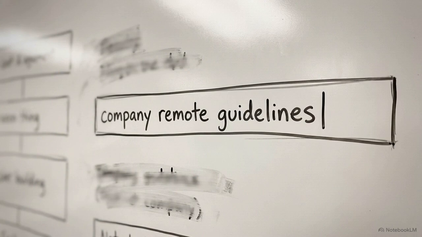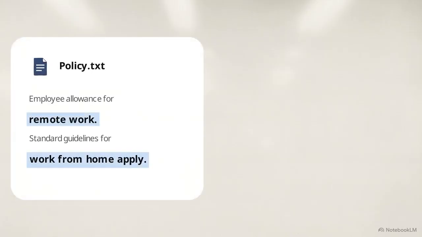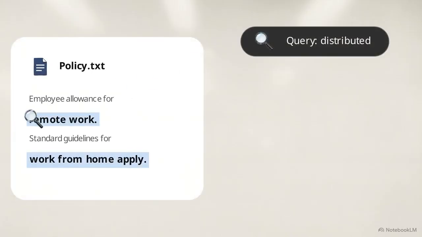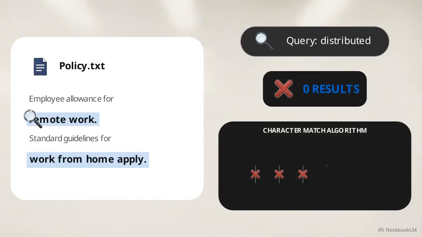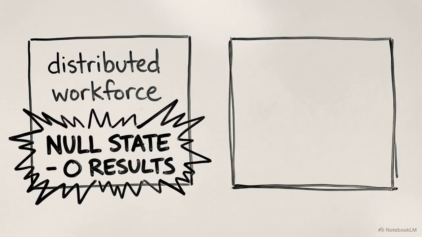Imagine querying a corporate database for distributed workforce policies. If the stored documents only contain the phrase remote work or work from home, a standard keyword search will return 0 results. It searches for exact characters. This side-by-side comparison shows the limitation.